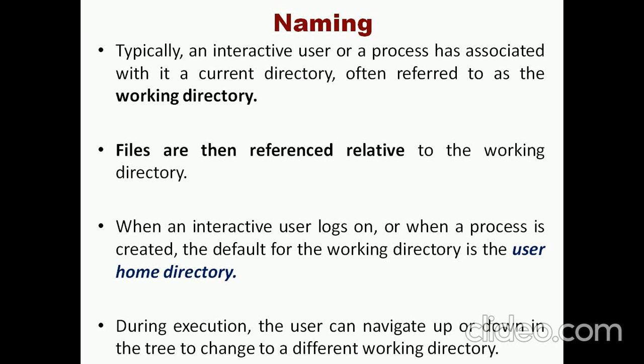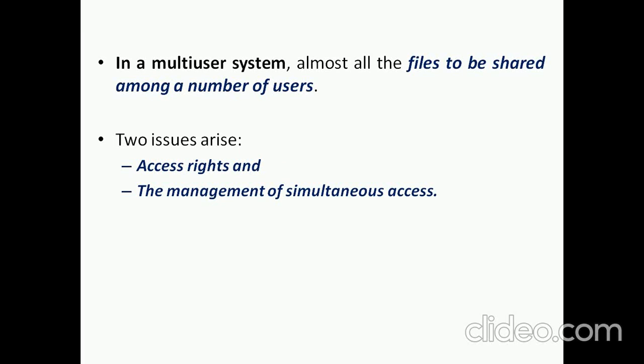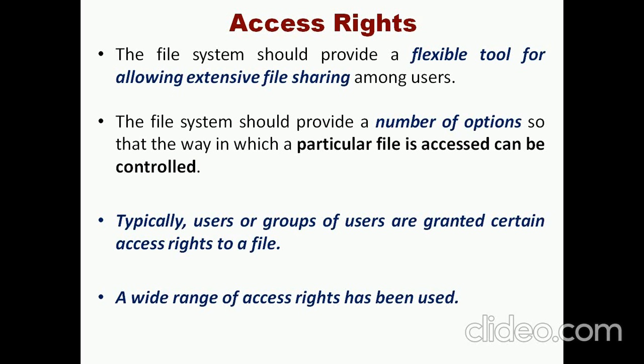Next is file sharing. In this we are going to discuss the various file access permissions and which users are associated with them. In a multi-user operating system, all the files are to be shared among the various users. In this case, there are two major issues. One is called access rights, and the other is how we can manage simultaneous access to a particular file among the various users.